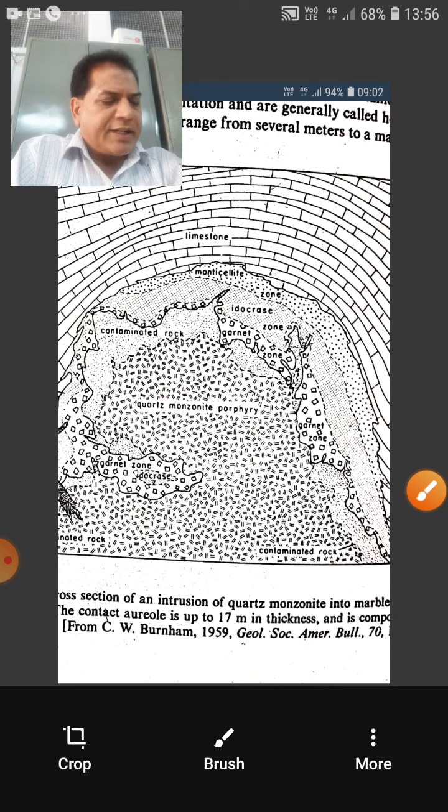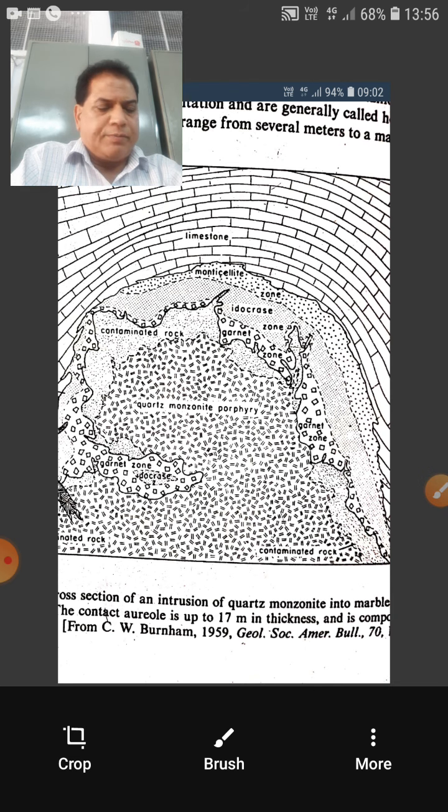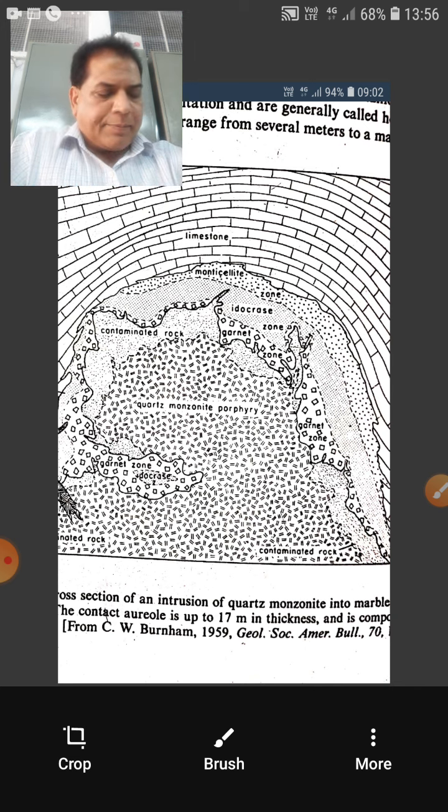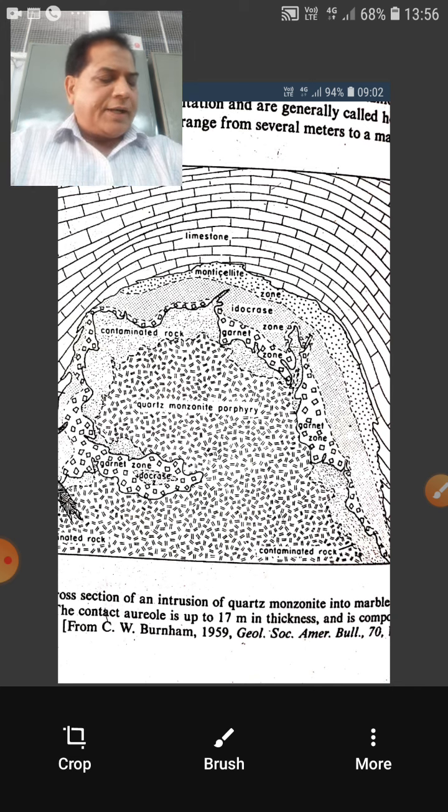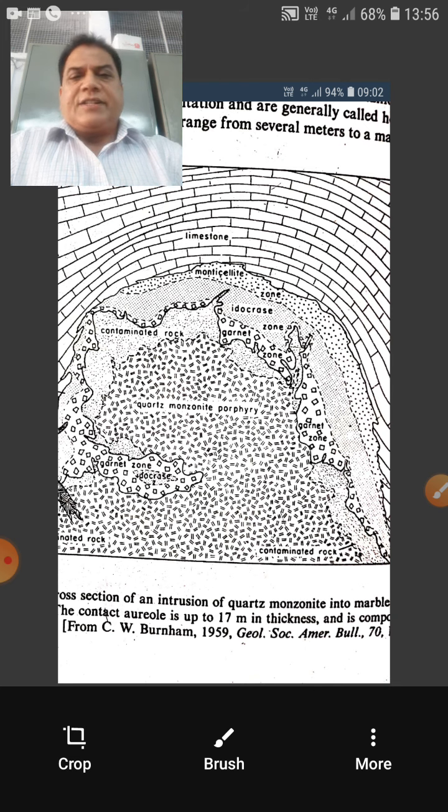In limestone, the minerals produced are usually calcium-rich silicates, which include grossularite, andradite, epidote, wollastonite, tremolite, dolomite, diopside, etc.